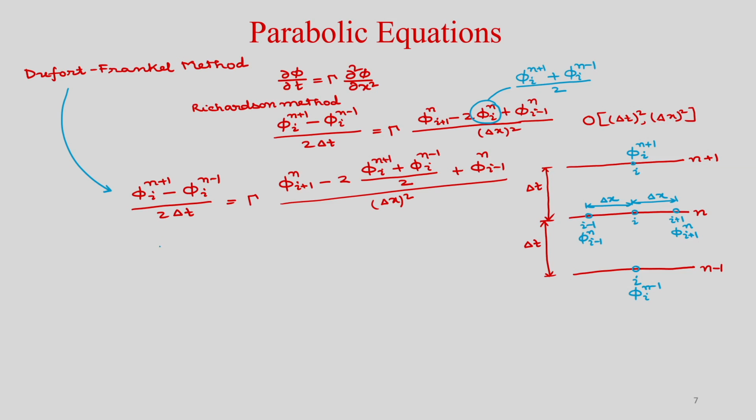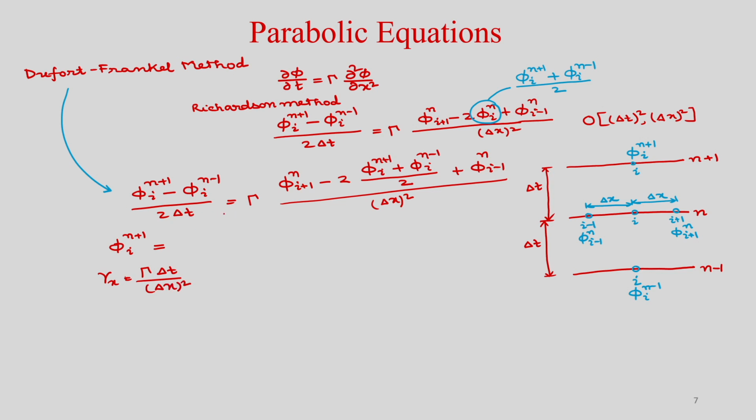So, now if you write it, you can see that it will be phi I n plus 1, only one unknown. So, phi I n plus 1, which is the only one unknown, we will keep on the left hand side, and we will take gamma x as gamma delta t by delta x square. Okay.